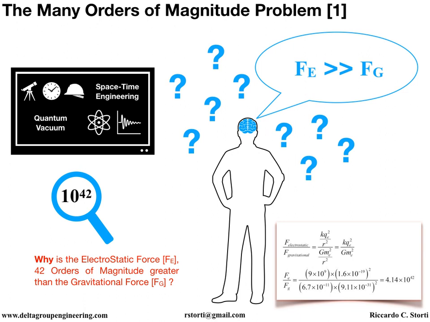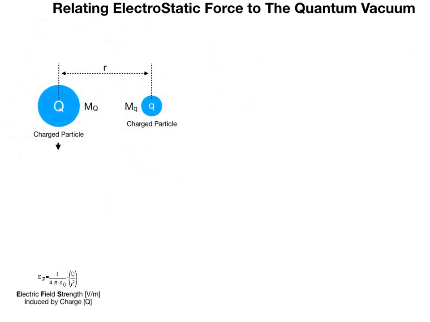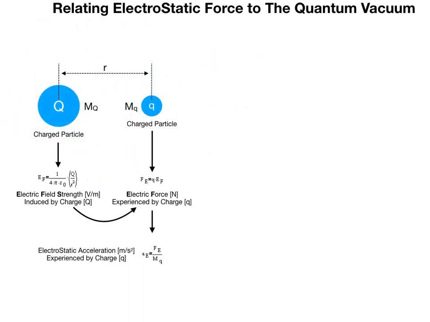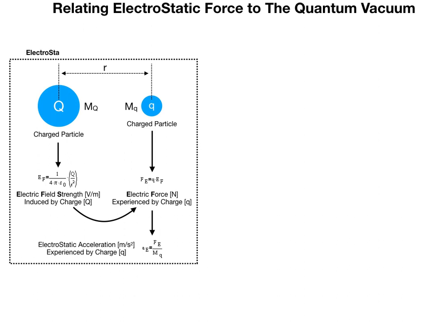So, let's get started. The first thing we'll do is look at the electrostatic force generated by charged particles. In order to achieve this, we need two charged particles, not just one. The reason we need two is because without a second charged particle, a force cannot be generated. We need to generate an electrostatic force because if we do not, we cannot relate it to gravitational force. Hence, we would have no basis to explain the 42 orders of magnitude separation between them.